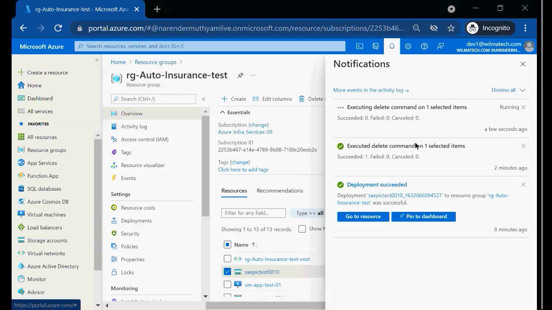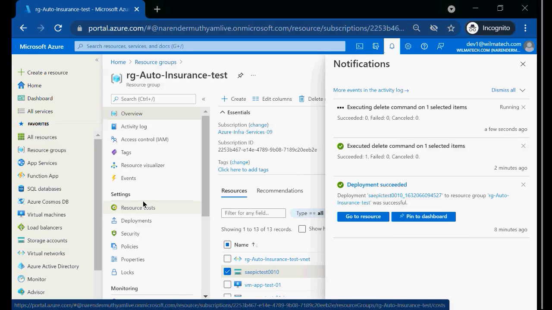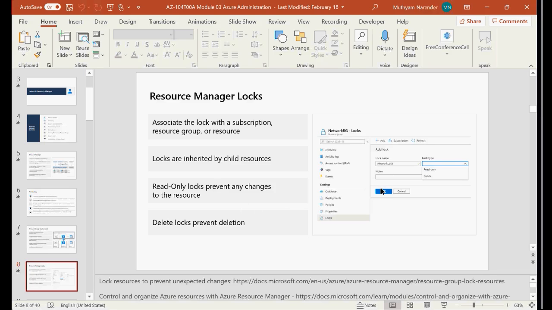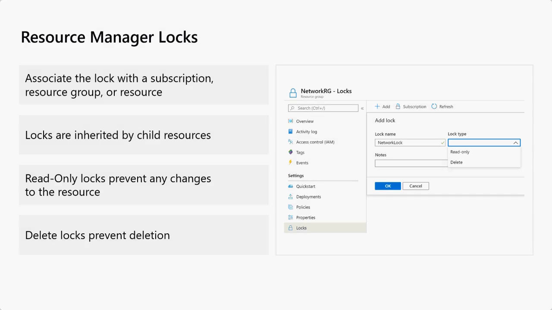At some point it will simply show, you cannot delete it. It will simply throw an error, you cannot delete it. So this way I can protect my important resources against accidental or intentional or inadvertent deletions. I can protect, right? So that is the power of locks here. This is the topic we thought of talking about, right? So locks actually provide protection for my resources against accidental deletions, right?